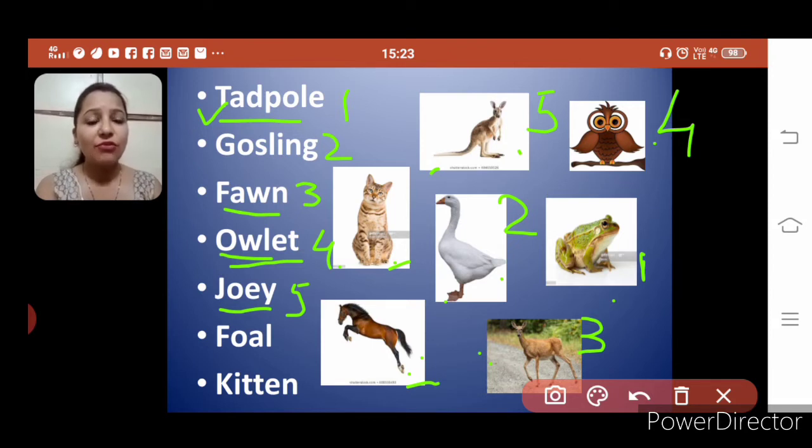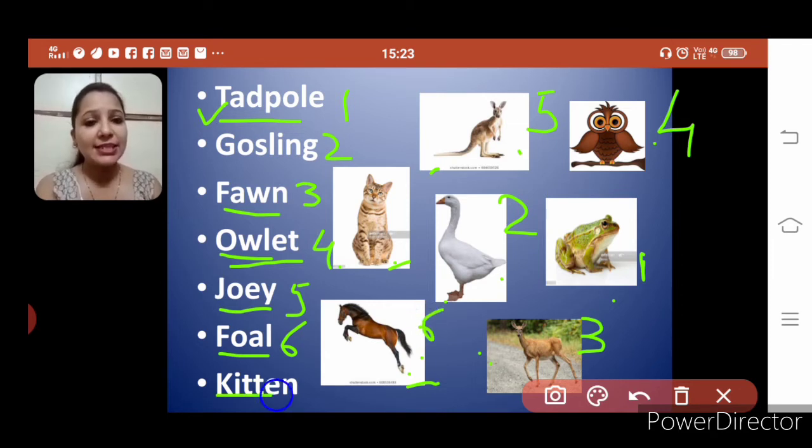Next is foal. Sixth one, foal. Children, this is your revision only. You don't have to write anything. Just go through the slides and recapitulate. Sixth is foal. Foal is cat's baby? No, it's horse's baby. Right. Very good.